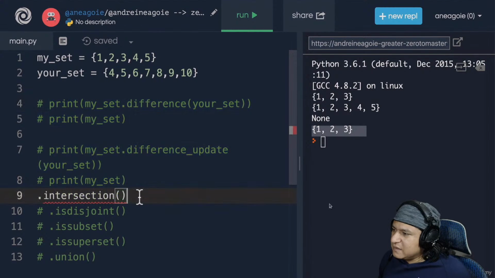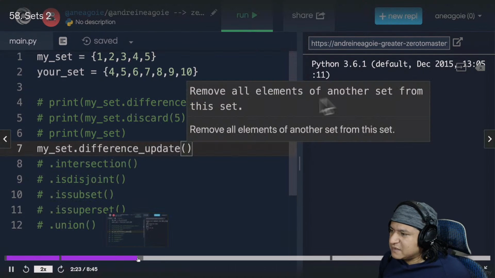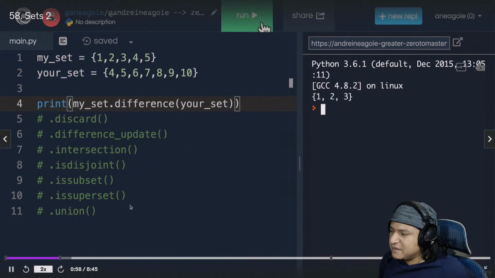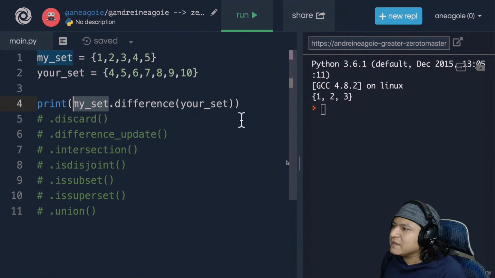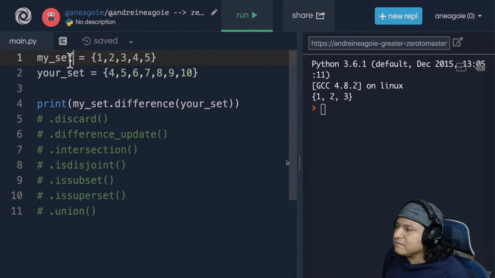Right, a few more to go. Intersection. Set from this set. I get 1, 2, 3. It's going to find the difference of the first, my set, with your set. So any duplicates between the two, which is 4 and 5, get ignored, and it only shows the difference, that is 1, 2, 3. What's different between my set and your set when viewed from my set? Well, your set doesn't have 1, 2, 3. What about the next one?